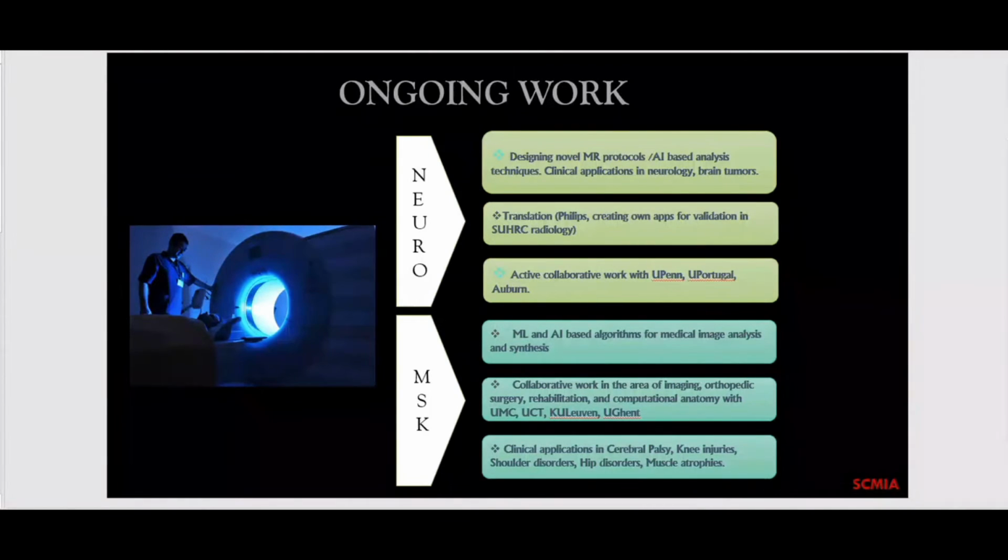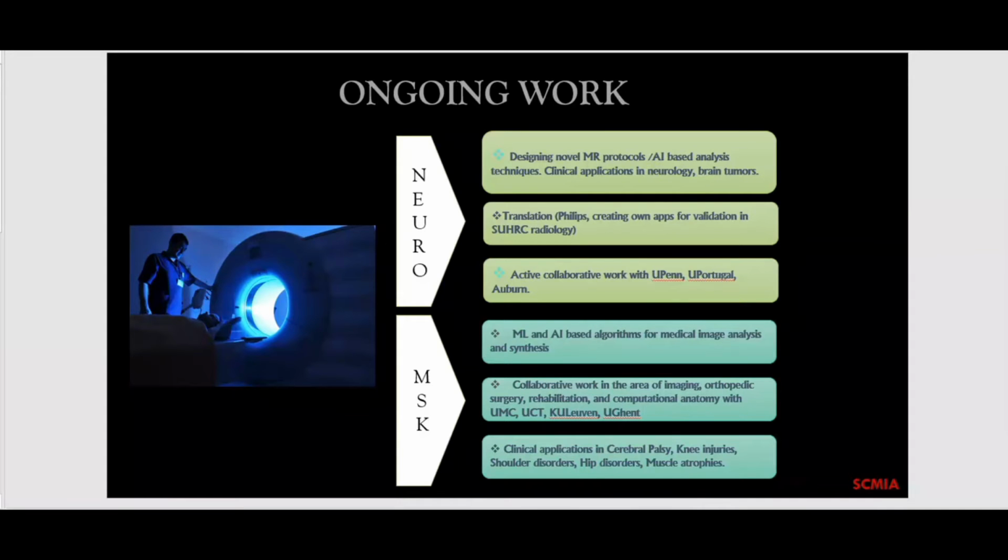There are many other collaborators which Bhushan has. He's the other faculty, and they work with him on musculoskeletal disorders. My area of expertise is neuroimaging. I work mainly on brain MRI, and Bhushan works mainly on musculoskeletal MRI as well as CT. It depends on what the application is. My area entails designing novel magnetic resonance protocols and AI-based analysis techniques. The clinical applications are generally in neurology and brain tumors.